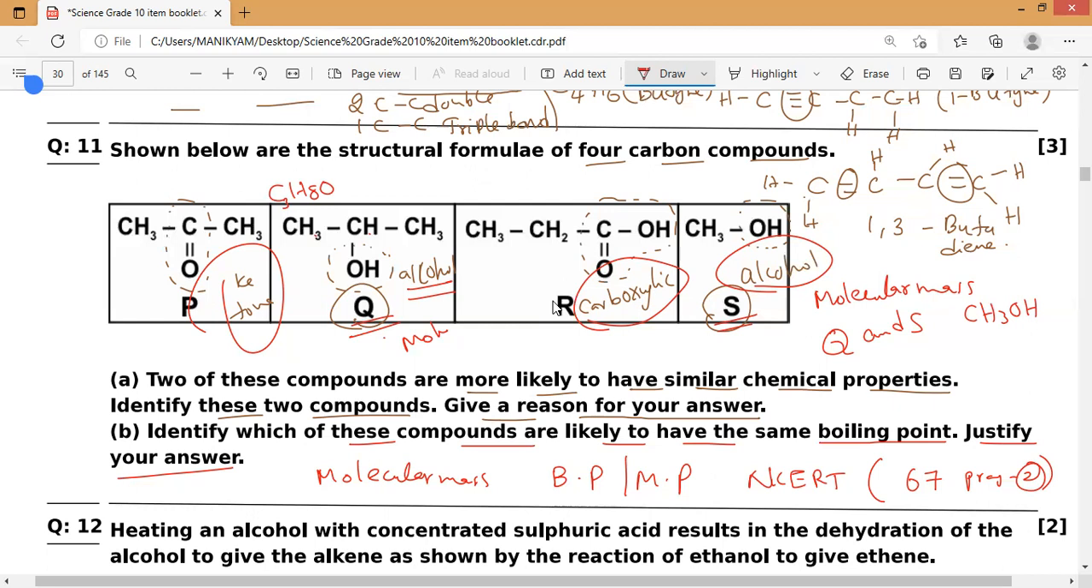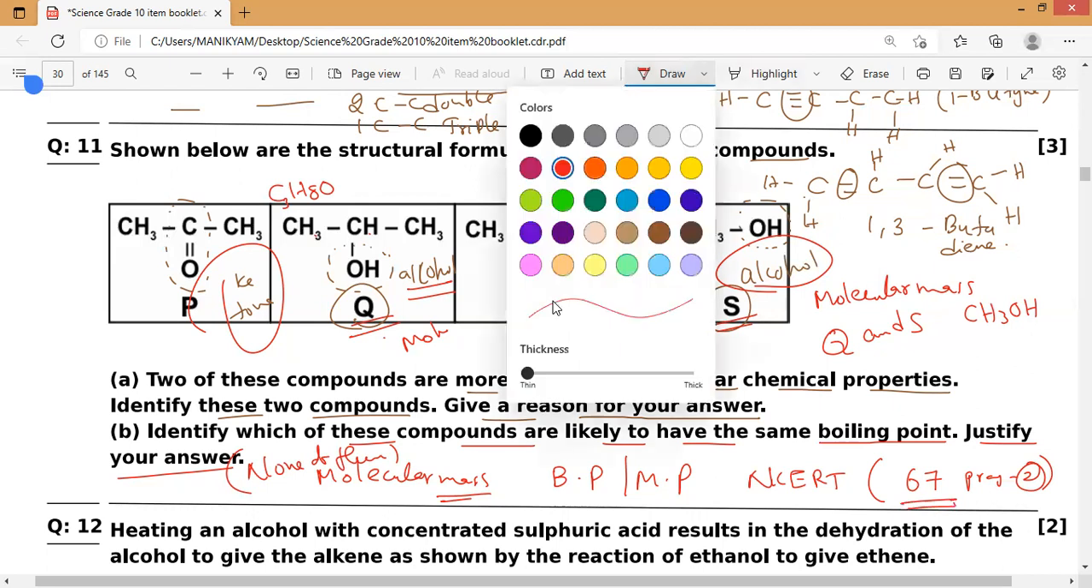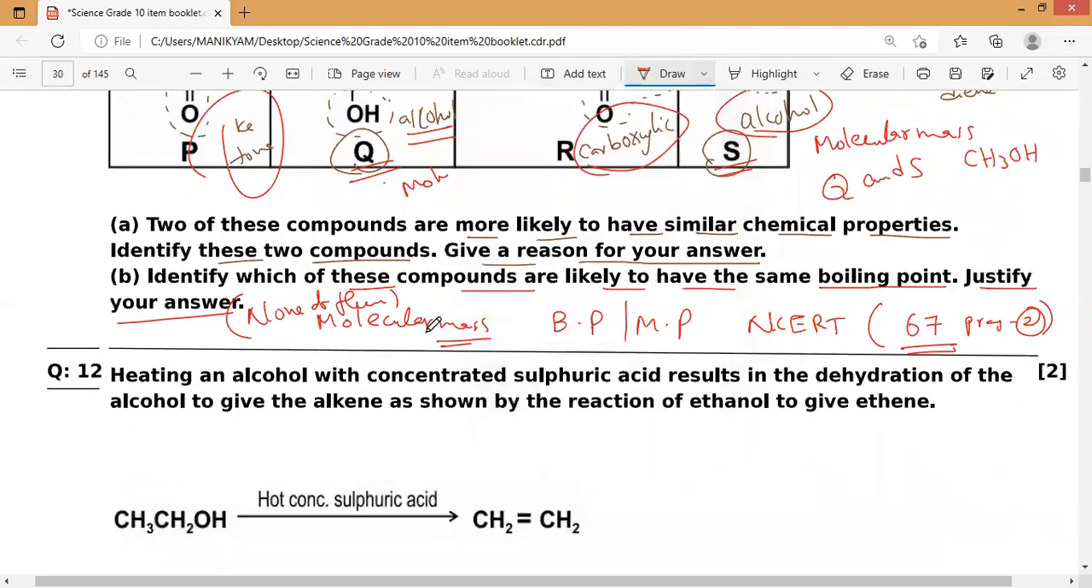So what is the answer for this question? None of them. None of them will have the same boiling point. Based upon the molecular mass you have to say so. Please read this paragraph. It is such an important paragraph. Next.